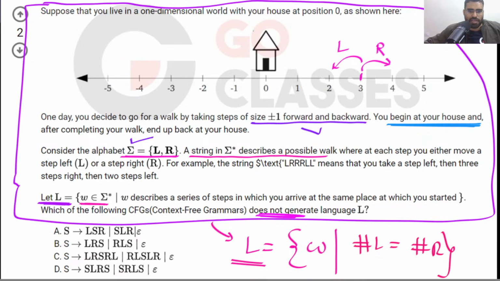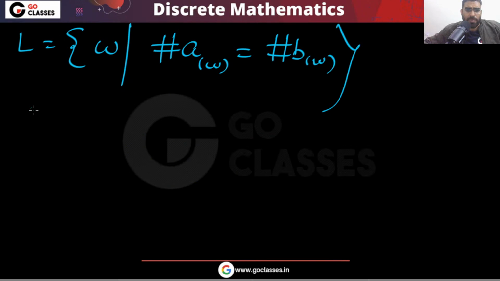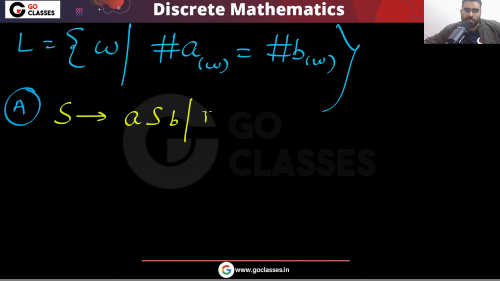So let's see option A. Tell me about option A. Let me take one by one. Option A, is this grammar correct? S goes to aSb, bSa, epsilon. Is this grammar correct for this language? On your screen, you have this grammar. Is this grammar correct for this language?